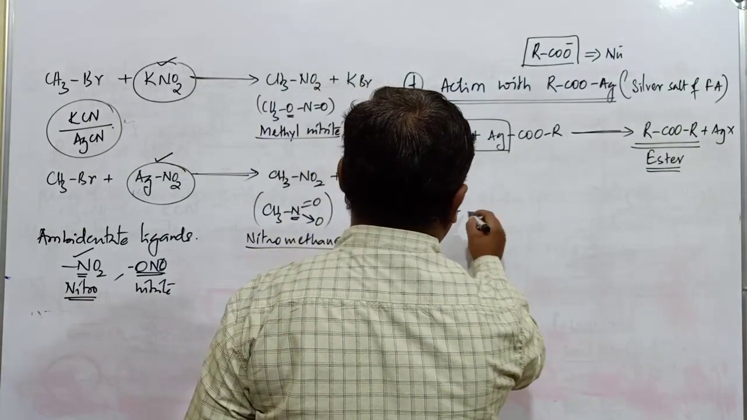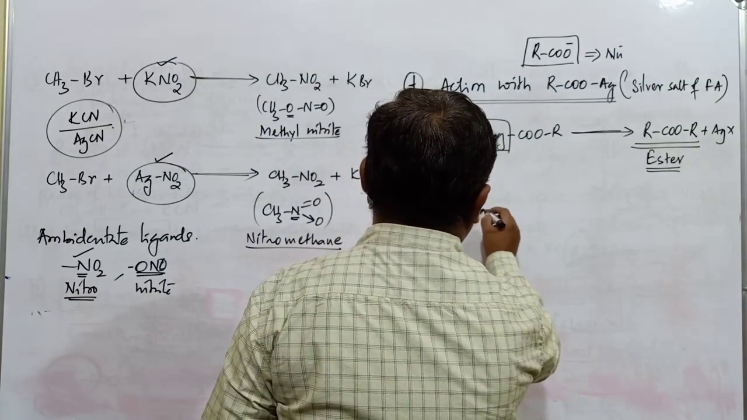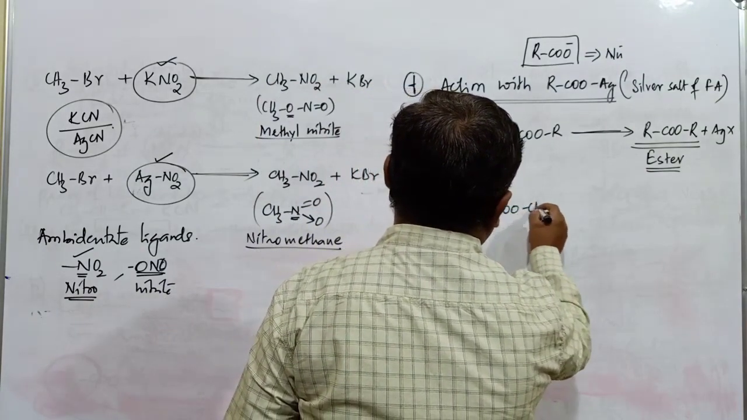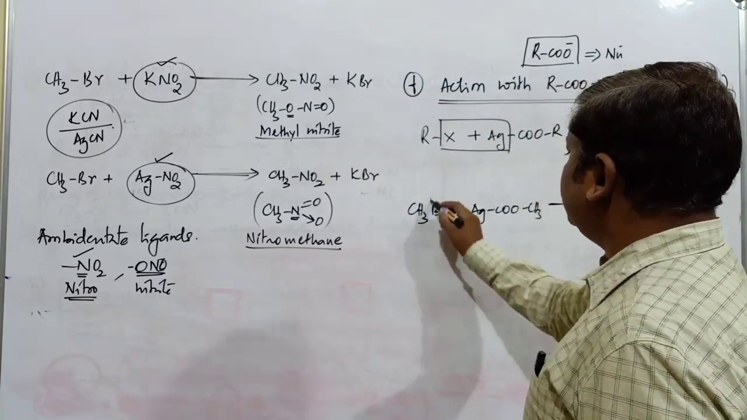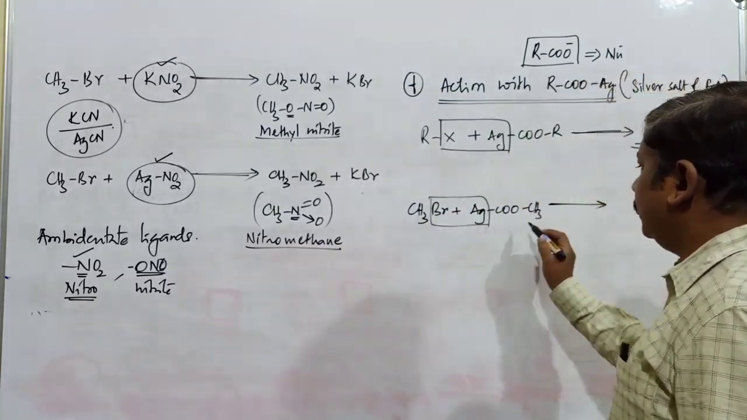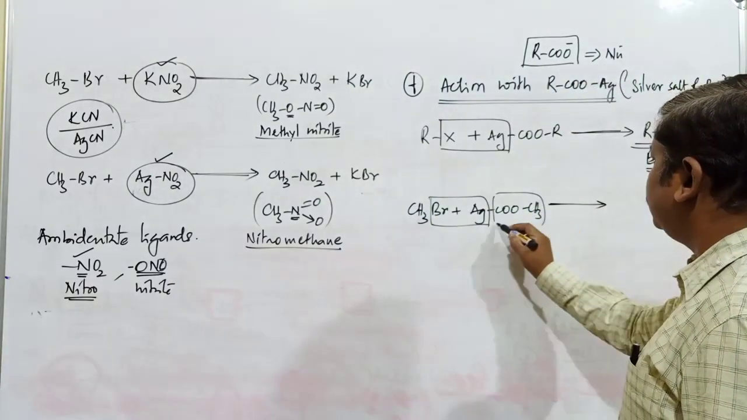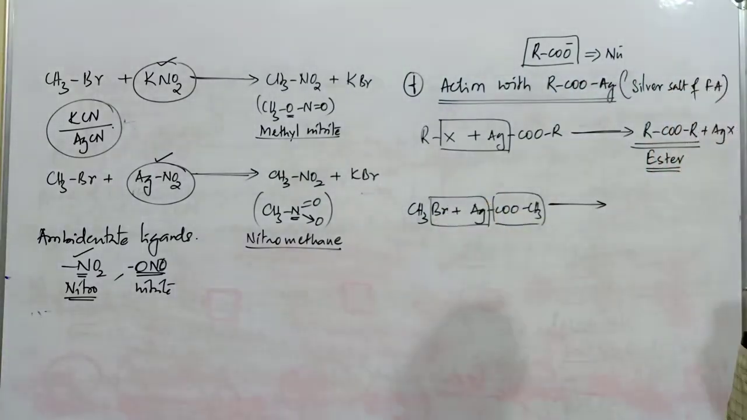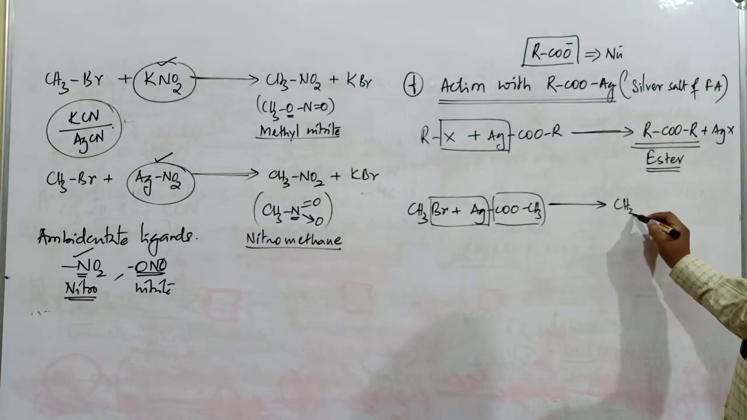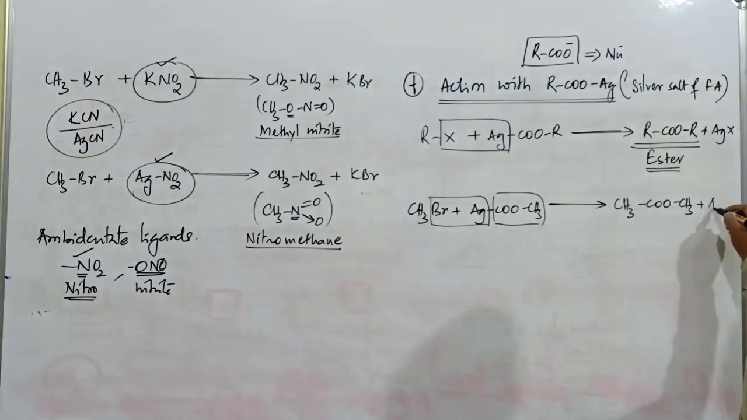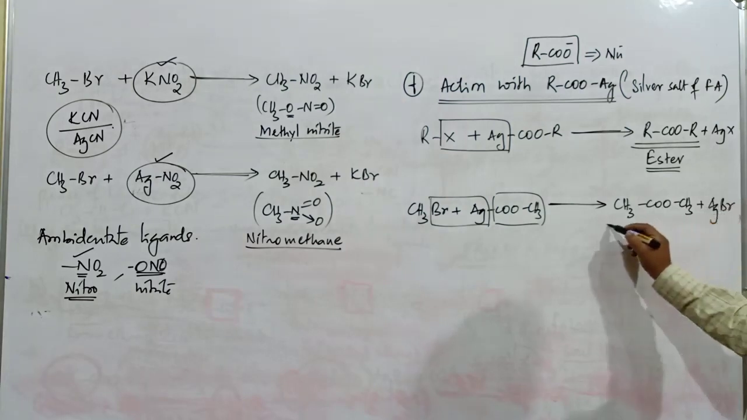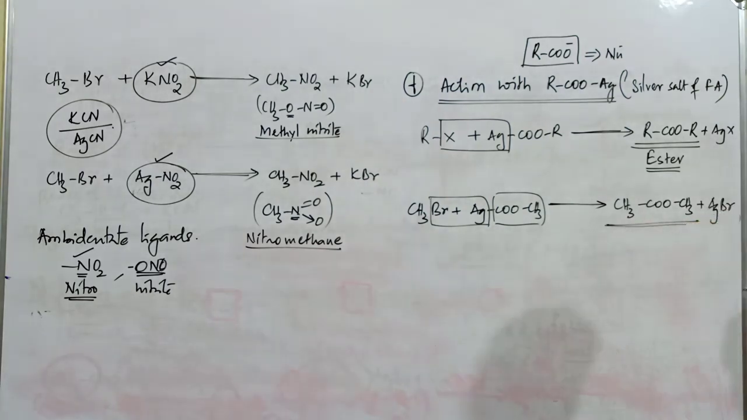CH3Br plus AgCOOCH3. When it is reacted with this molecule, AgBr gets eliminated. This complete group acts as a nucleophile which replaces the bromine atom. So this is CH3COOCH3 plus AgBr. What's the name of this compound? Totally how many carbon atoms are there? 3 carbon atoms, but all 3 carbon atoms are not present in the longest chain.